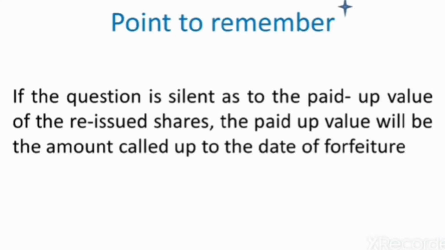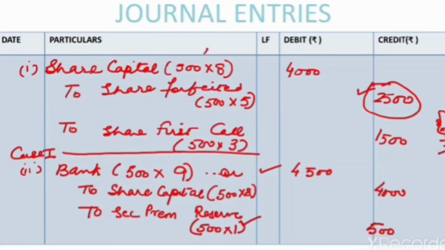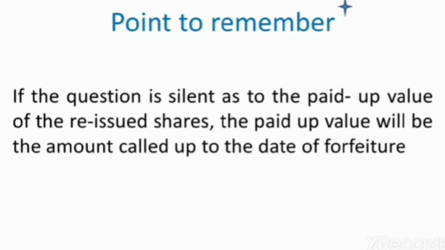So now we come to case 2, when the shares are reissued at rupees 5 per share. Now children, one thing we have to remember: when the paid up amount is not given on the reissued share, the paid up value is assumed to be the amount called up at the time of the forfeiture of the shares.